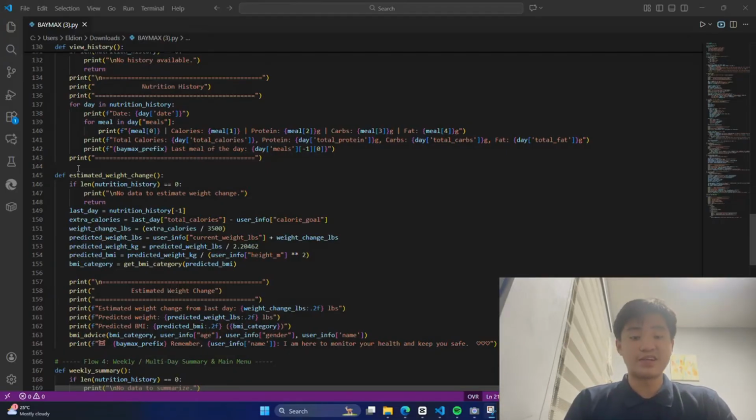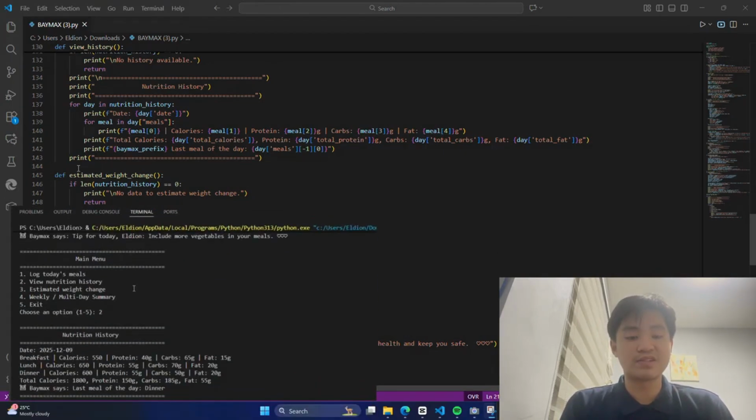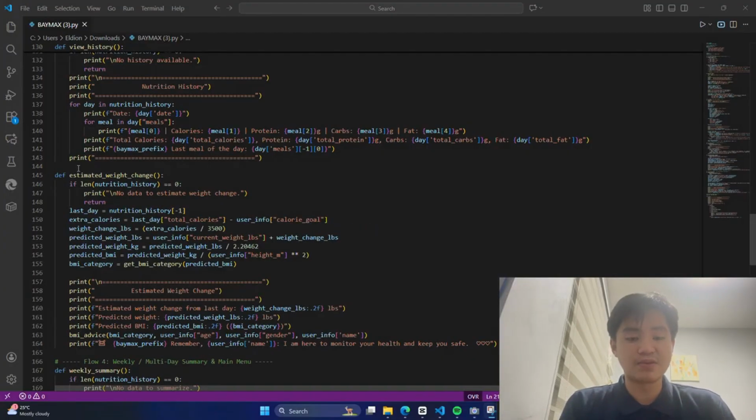If history exists, the program prints a neatly formatted header at lines 133 to 136, creating a clear visual section titled Nutrition History. Then at lines 137 to 142, it loops through each recorded day. For every day, it shows the date, lists each meal one by one, and prints the calories, proteins, carbs, and fat for each meal. After showing the meals, it prints the total nutritional intake for that entire day, giving the user a summary of how much they consumed. The section ends by showing the last meal of the day, which helps create a simple daily snapshot of eating habits.